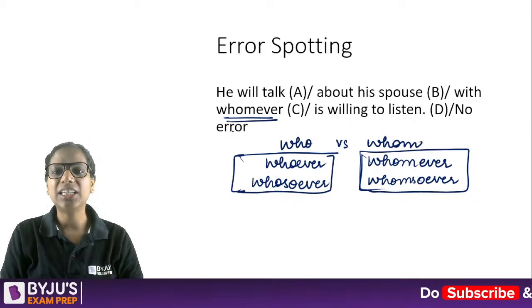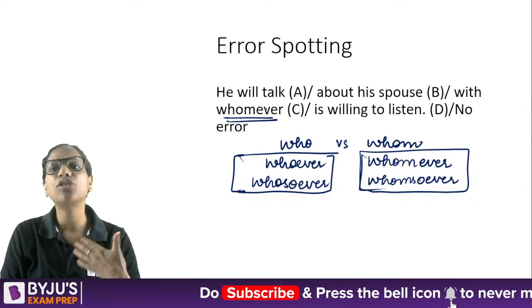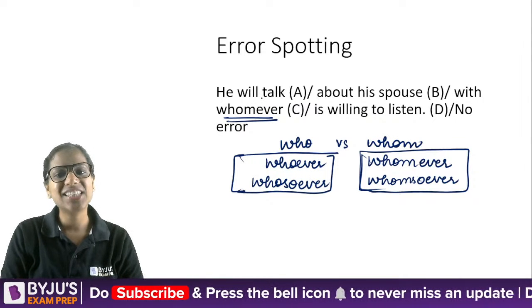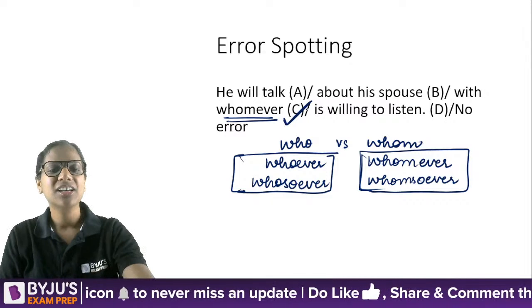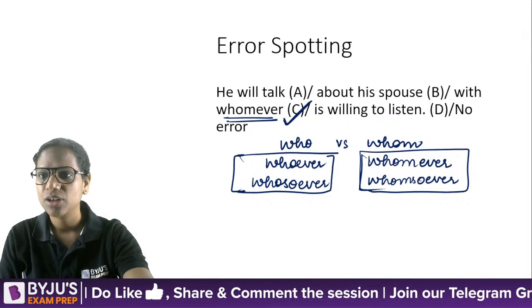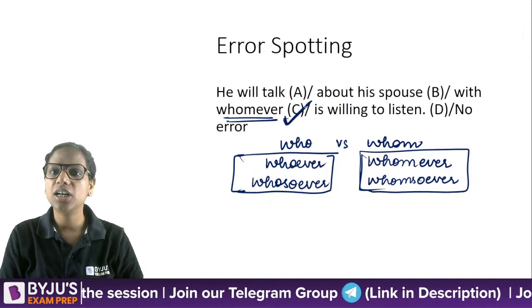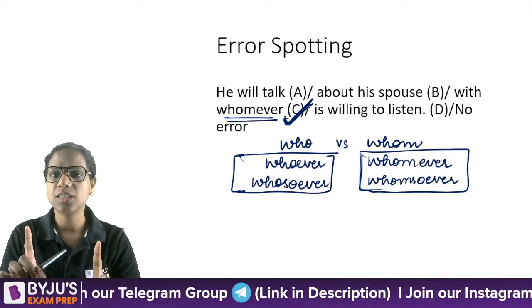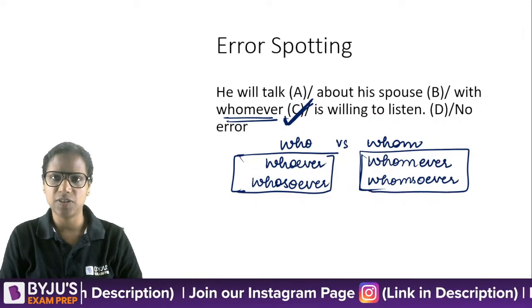Okay. So basically, it comes down to whether I should write whomever here or not. The answer is no, I shouldn't. I should write whoever. C is the correct answer here, right? For and since concept. Okay, all right. I'll explain that. This here, C is erroneous. It should be whoever is willing to listen.